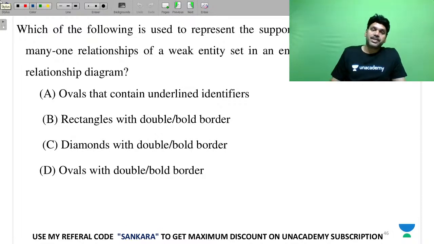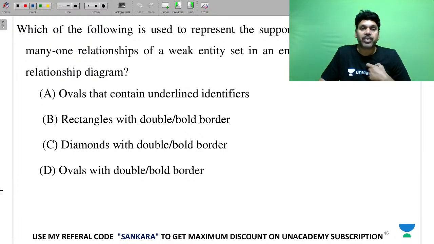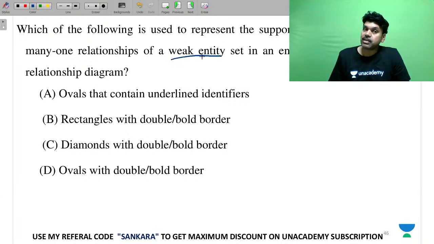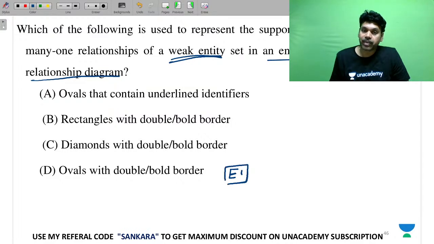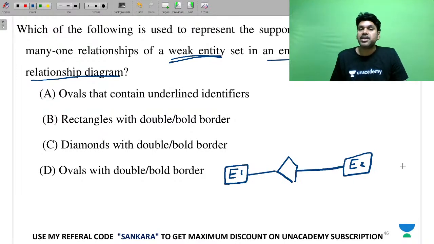And this is a very latest question. Which of the following is used to represent the supporting of many to one relationship of a weak entity? Please understand, many to one relationship of a weak entity set in an entity relationship diagram. So let me draw it. E1 and E2, and you are having the relationship like this, and his main intention is the weak entity set only.